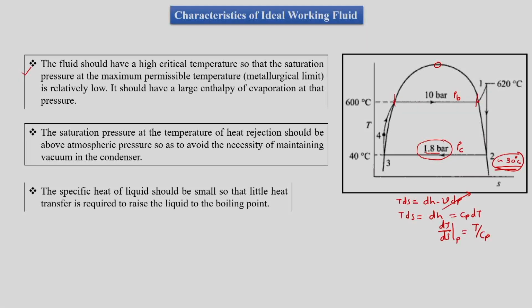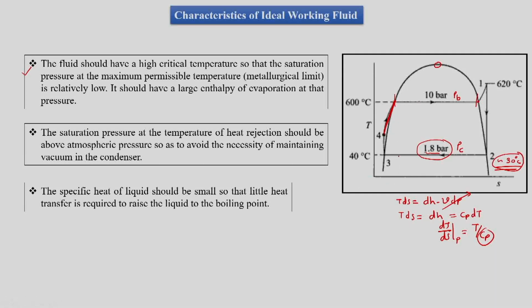This is for the amount of heat addition in the constant pressure process. So we practically mean that the heat addition process will have a slope dependent on specific heat. If it has lower specific heat, then the slope will be high, that means it will be a steep line. So the economizer will be a steep line. What would happen is, for a lesser amount of heat addition we will have a large temperature rise.